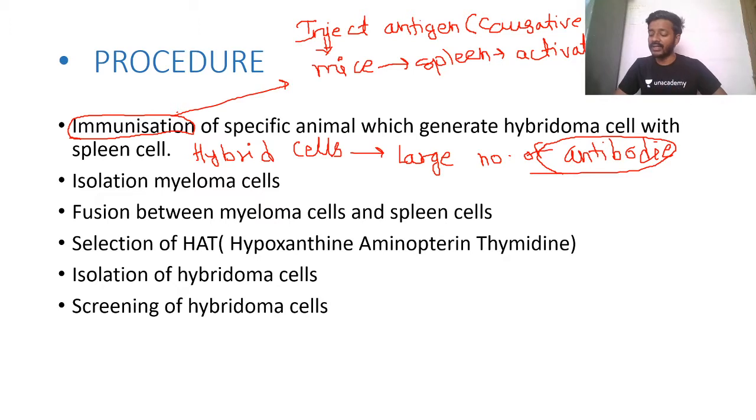They are all descendants of the immune cell, that is B cell, right? Weak and killed organisms are the disease-causing agents. That's why here we are saying immunization of specific animal. So understood, immunization of specific animal? Did everyone understand?